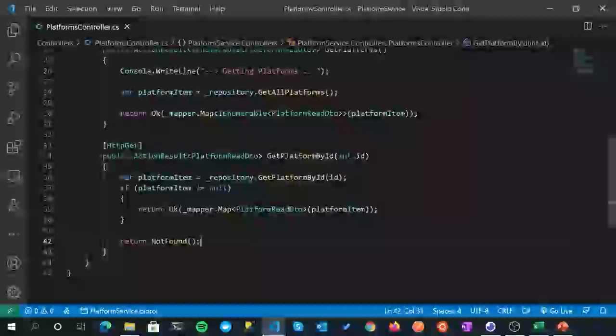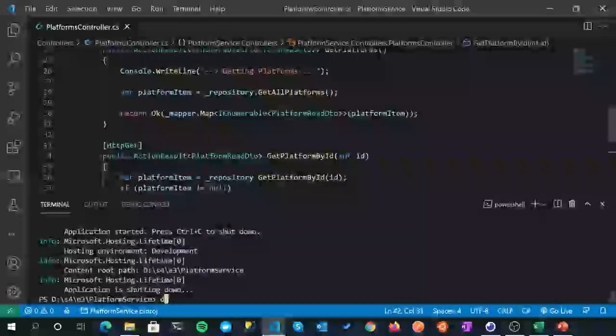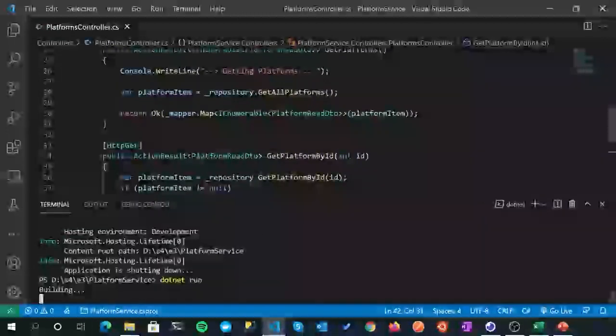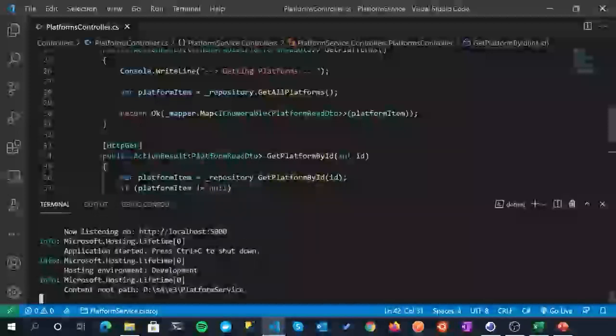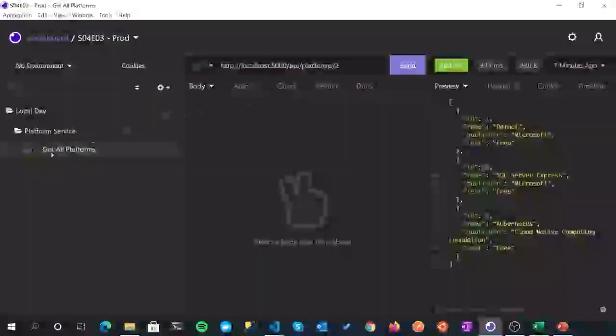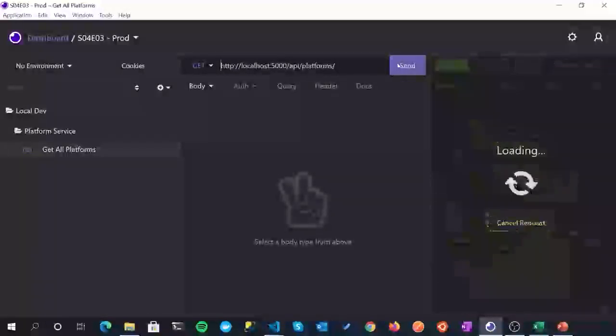Fantastic. So let's save that off, bring up our command line, do a dotnet run. And remember, doing a dotnet run also does a build for us as well, as you can see there. But I don't know why, I sometimes still like to run a separate build and then do a run. It's just my weird way of thinking. So let's run this one again. Let's take out the 2 and just make sure it's still working. There's no reason why it wouldn't be.